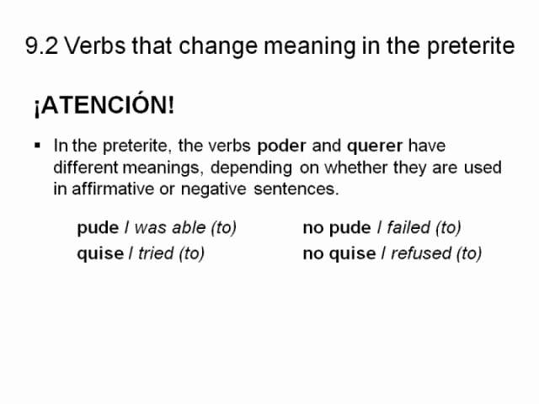In the preterite, the verbs poder and querer, depending on whether your sentence is positive or negative, can have different meanings. Pude means I was able to. No pude means I failed to, or basically I wasn't able to. To me, these kind of mean the same things. Quise significa I tried to, and no quise significa I refused to. Because when someone doesn't want to try to do something, if they're not trying, they're refusing to even attempt it, essentially.